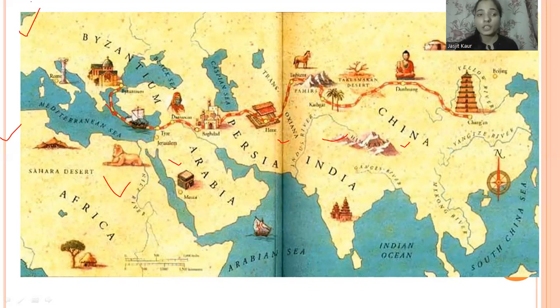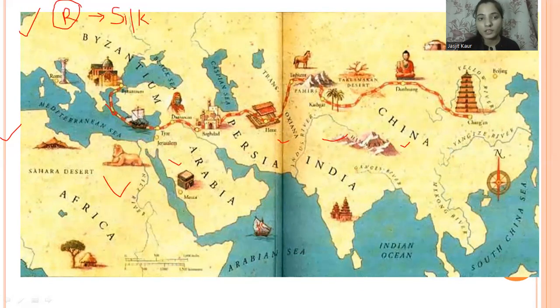Let me give you a hint, as we have discussed the route. One route is being shown here and its name starts with S. You must have heard about this route in your history classes. Yes, very good, it is the Silk Route that is being shown here.